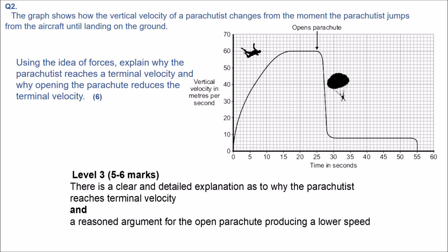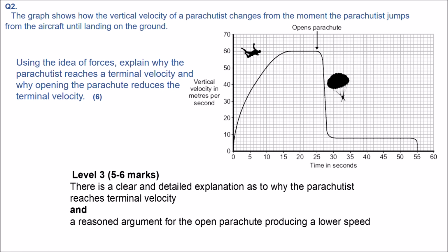Question 2. You have been given a graph, velocity time, of a parachutist. It's asking you, using the idea of forces, it's very important, forces, explain why the parachutist reaches a terminal velocity and why opening the parachute reduces the terminal velocity. 6 marks.